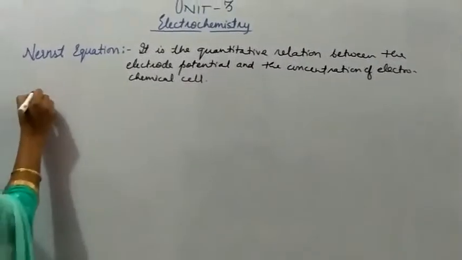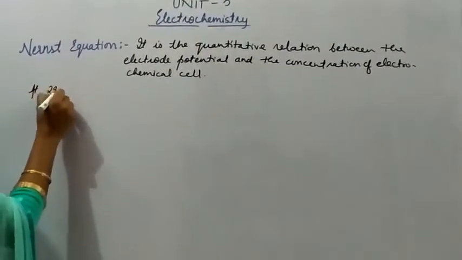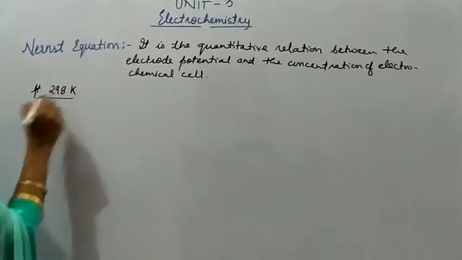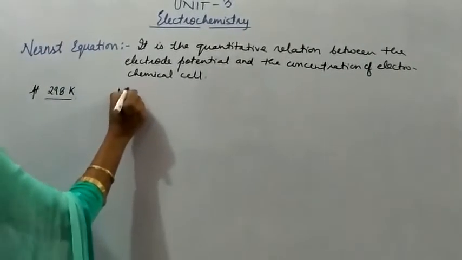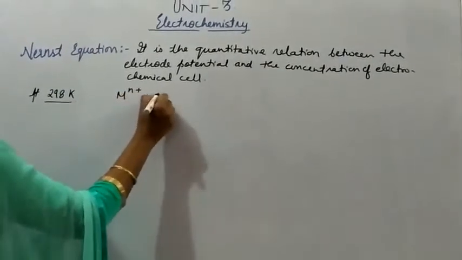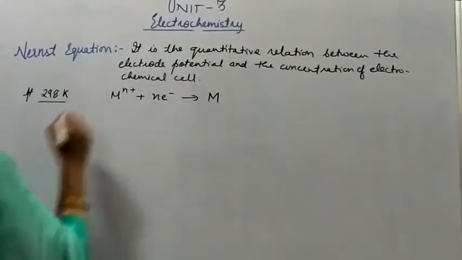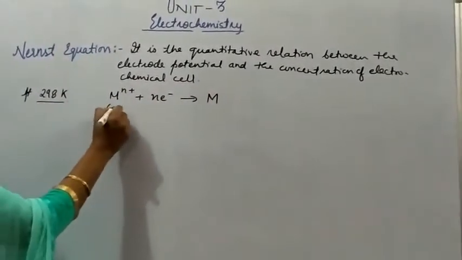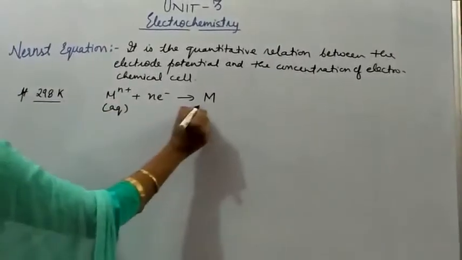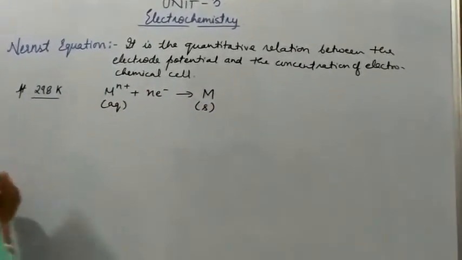Now let us assume that a reaction is taking place at 298 Kelvin. The reaction here is M^n+ receiving n electrons to get changed into metal M. M^n+ is in the aqueous state, that is solution, and M is in the solid state.